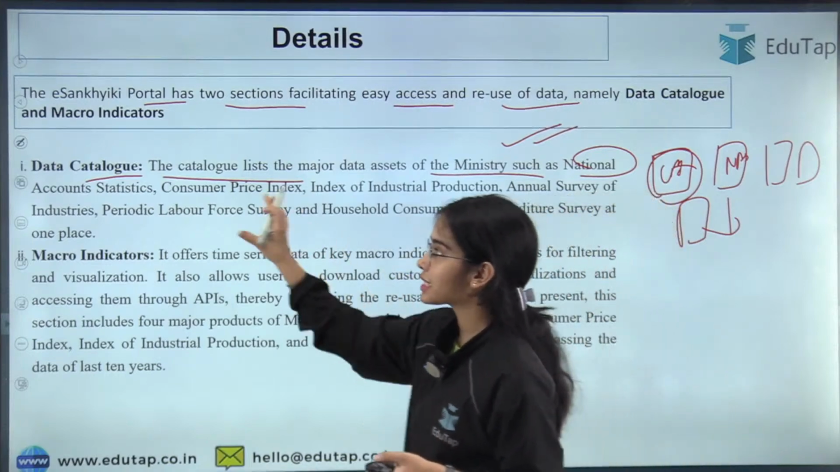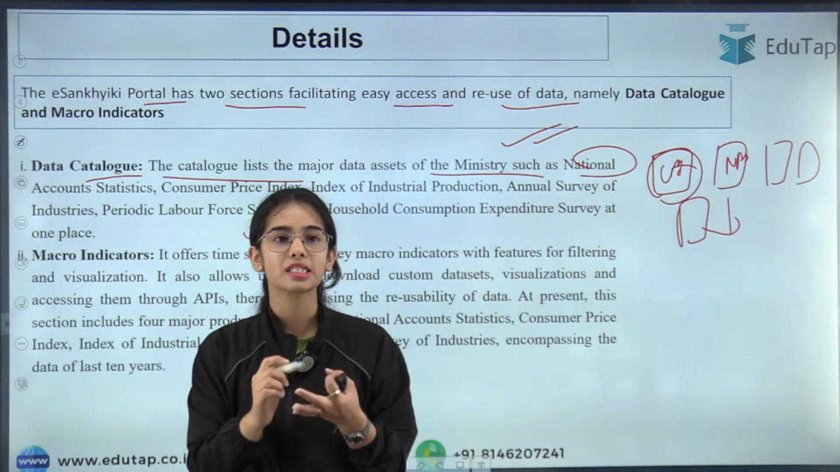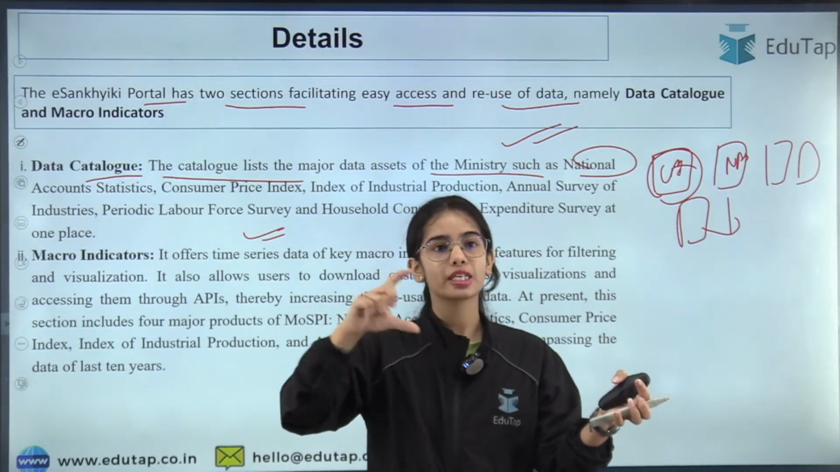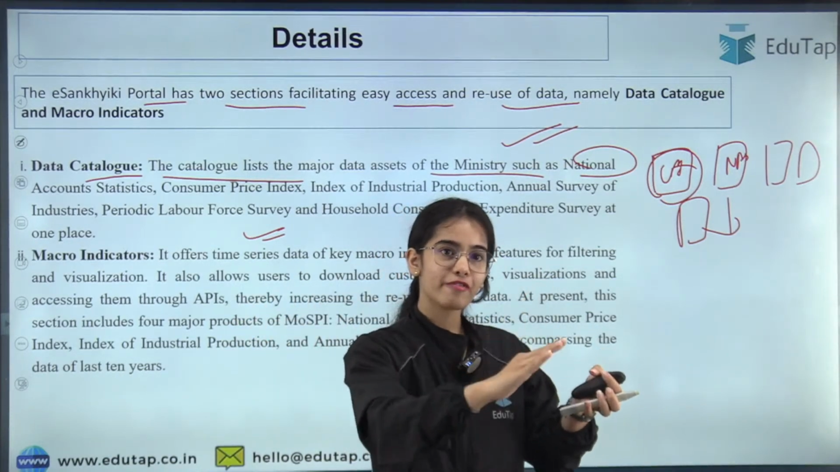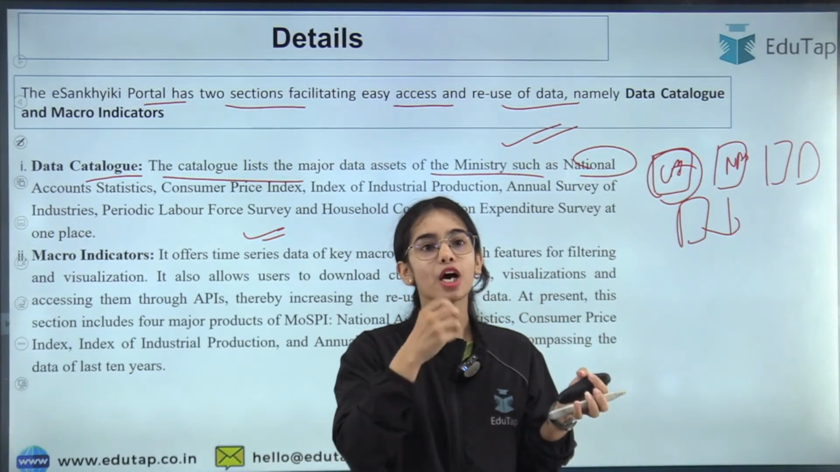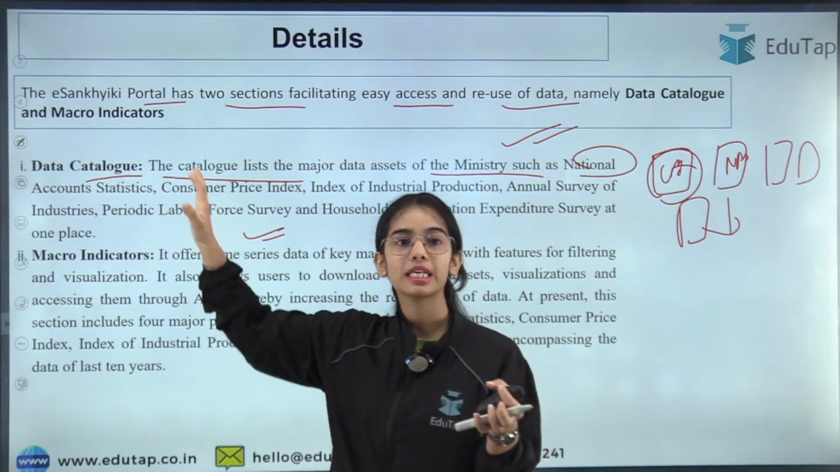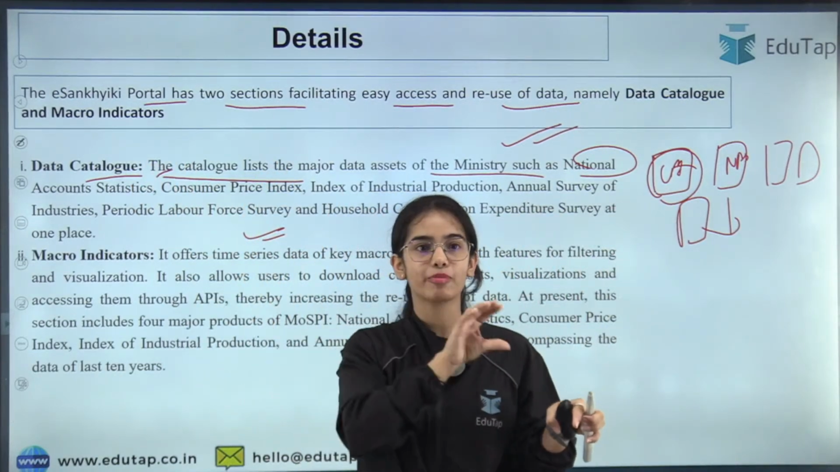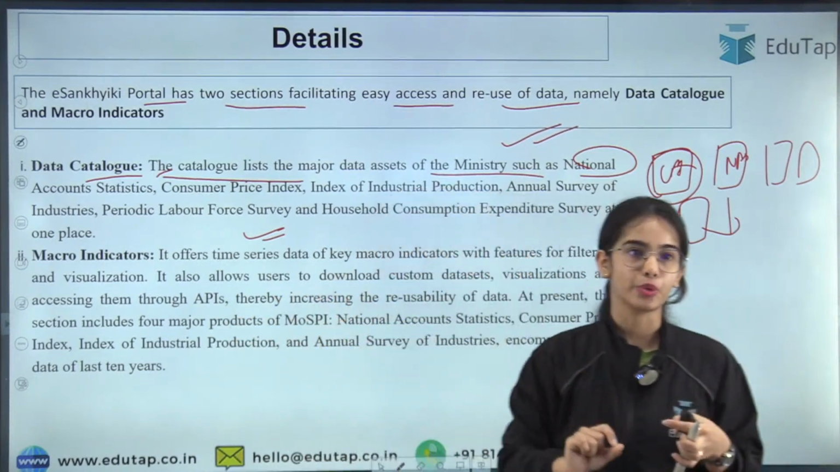Okay, now this is the data catalog. Like a catalog, if you are seeing a magazine, you want to see the different shades of lipstick. So on every page there is a shade that has been shown to you, or on every page there is a product that has been shown to you. Similar is the data catalog, that on the same page there are different products that have been shown to you, that this is the data that you can access.